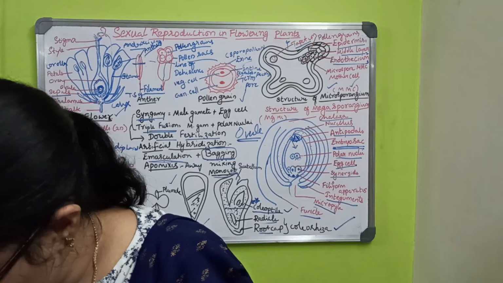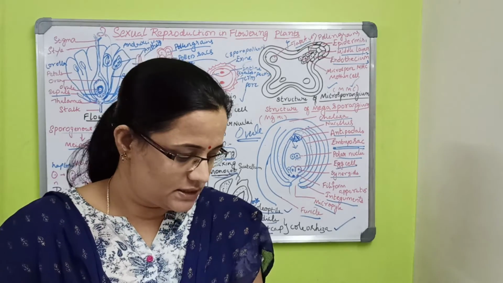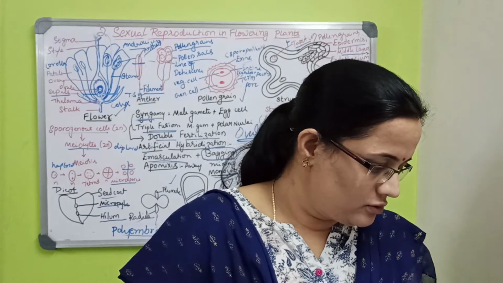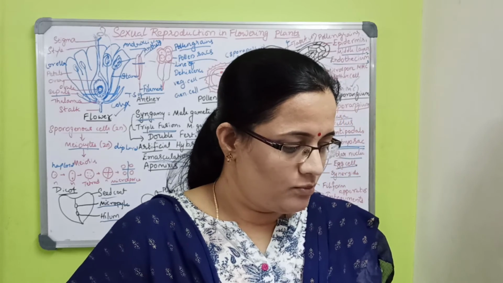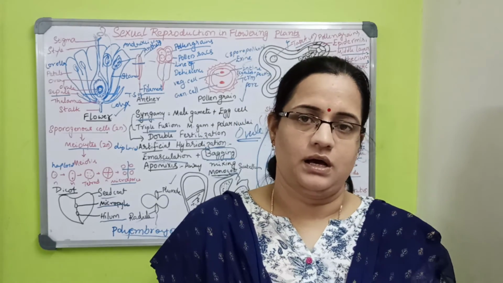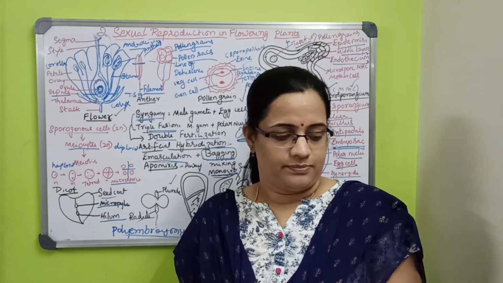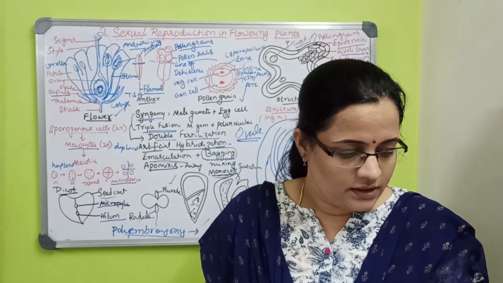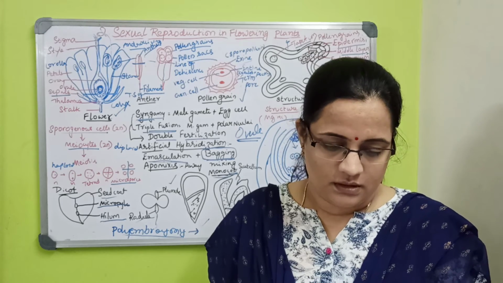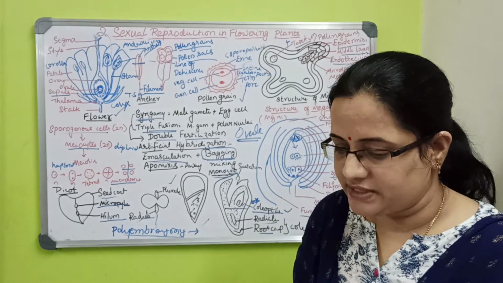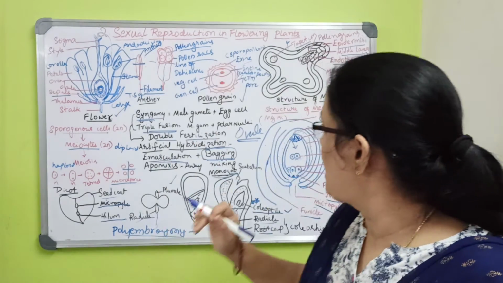They are asking many questions which I am going to ask now, and you write these down. Which is a better mode of reproduction, sexual or asexual? You can write that it is sexual reproduction. Then explain the structure of TS of mature anther.